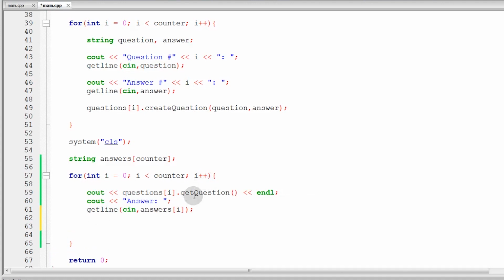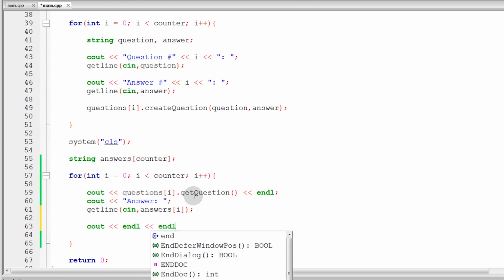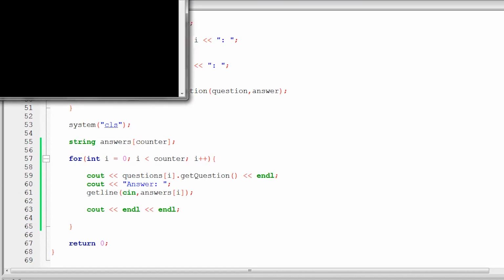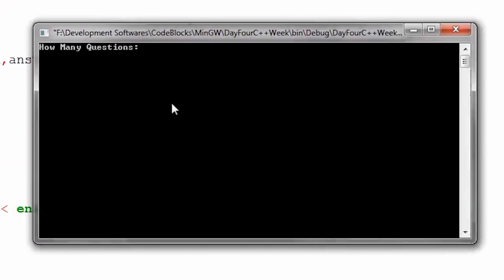So, let's try this out. We will cout endl here twice so our code looks clean. So, let's show our new output. So, here we are, guys. How many questions? I will put 3. So, what is the biggest planet? Jupiter, in our solar system. Don't judge me, guys. Enter. So, question number 1.